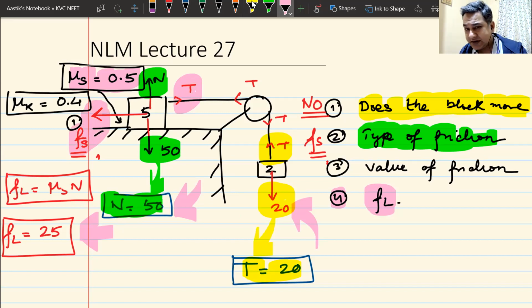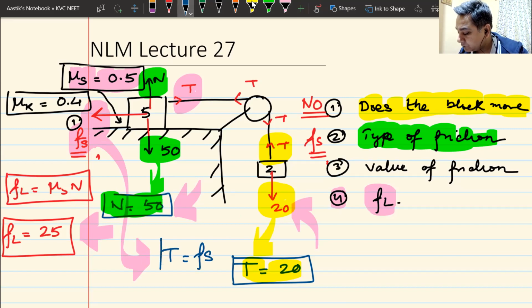Remember, static friction, the value can keep on changing. T is on the right hand side. Static friction is on the left hand side. Now you can write the right equation, the red equation, pink equation, whatever you call it. What will be the pink equation? The pink equation will be simply T will be equal to Fs. T is already 20. So the value of Fs becomes 20 newtons as well.